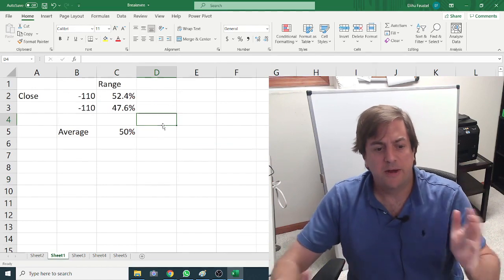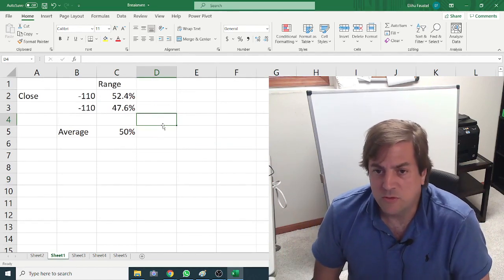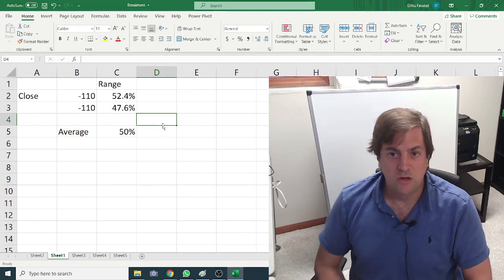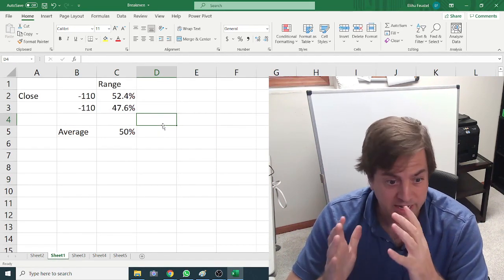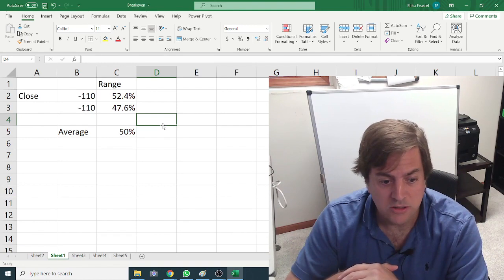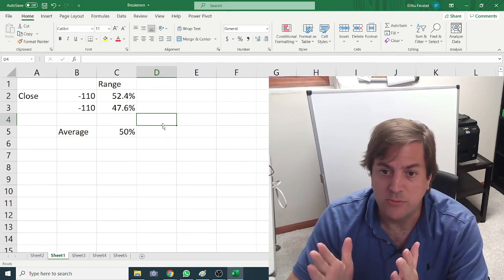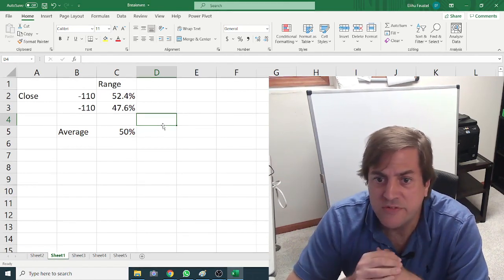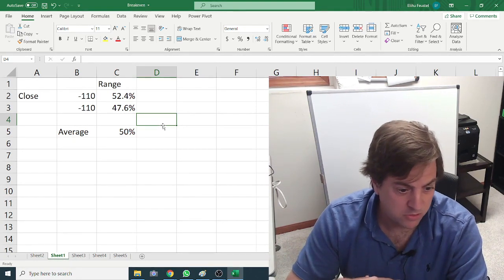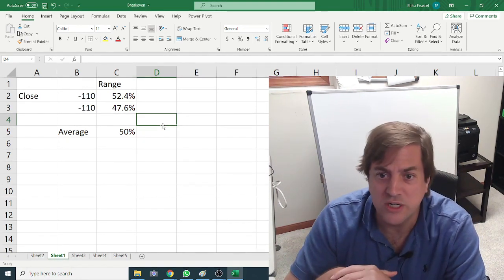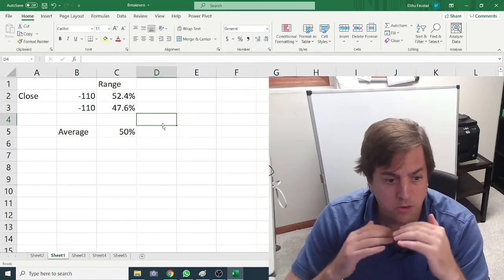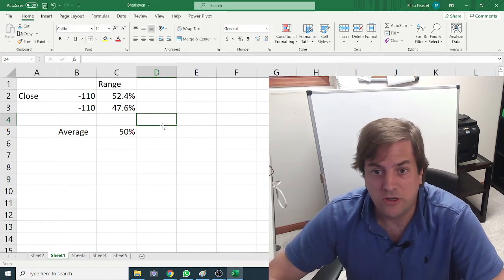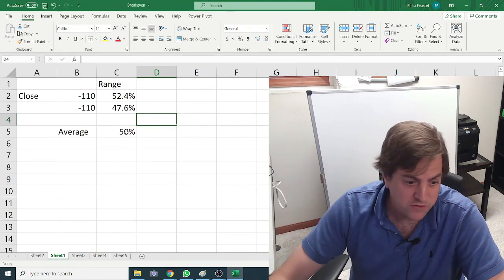Now, if we're going to look at a match where the closing price was minus 110 both ways, what are the fair odds? We don't know what the fair odds are. We can guess, but what are the fair odds that the home team wins? It could be as high as 52.4% based on the market. It could be as low as 47.6%. Both of those numbers are rational. Both of those could exist without sharp players punishing the book. Now the average is 50%.